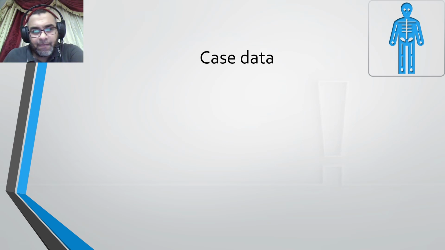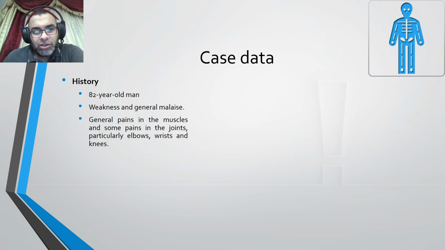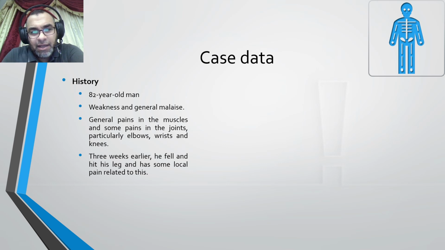Case data: 82 years old male, very old, complaining of weakness and general malaise, general pains in the muscles and some pain in the joints, particularly elbows, wrists, and knees. Three weeks earlier, he fell and hit his leg and had some local pain related to this falling.